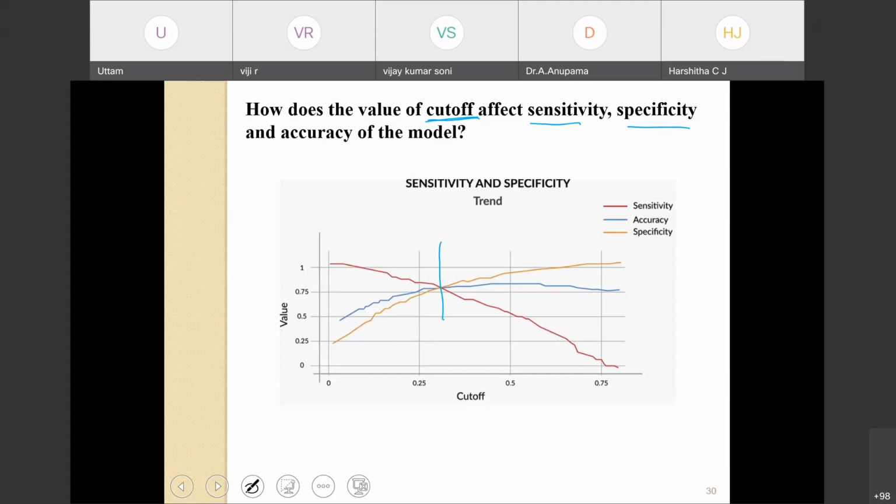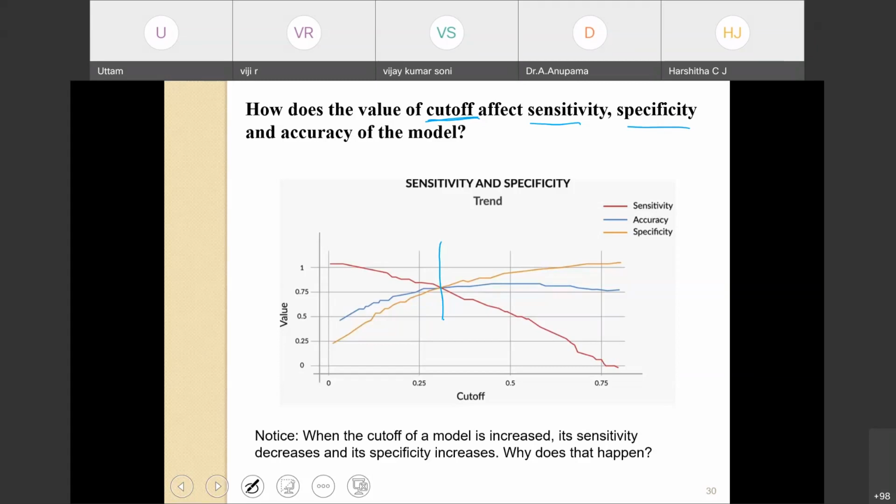So ideally this is the cutoff one should select, because beyond that, sensitivity will decrease and accuracy will flatten down. When the cutoff is increased beyond this, sensitivity, as you can see, will come down and specificity will go up. Why does this happen?